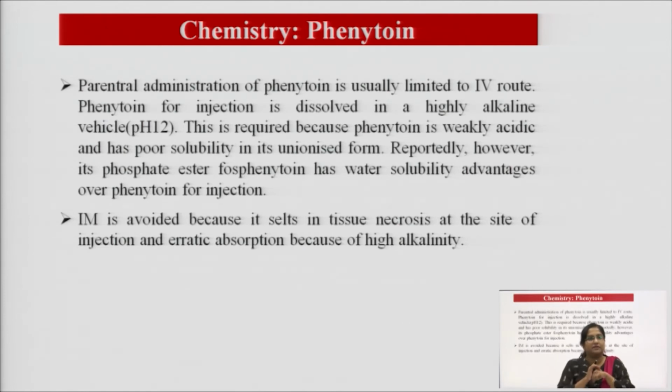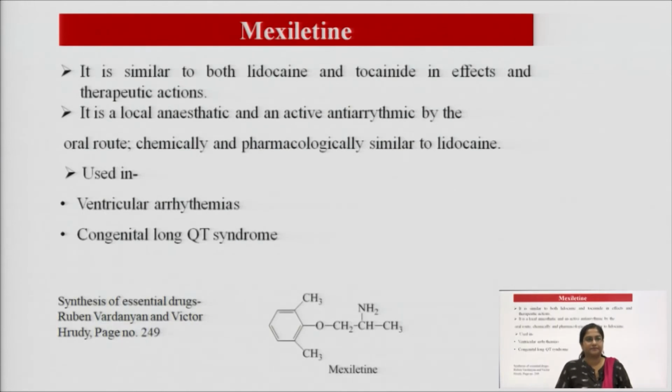Cells nearby the injection area can be affected very badly. That is why IM is avoided and IV is given. Also, absorption is erratic because of high alkalinity, so we cannot inject it in the muscles.